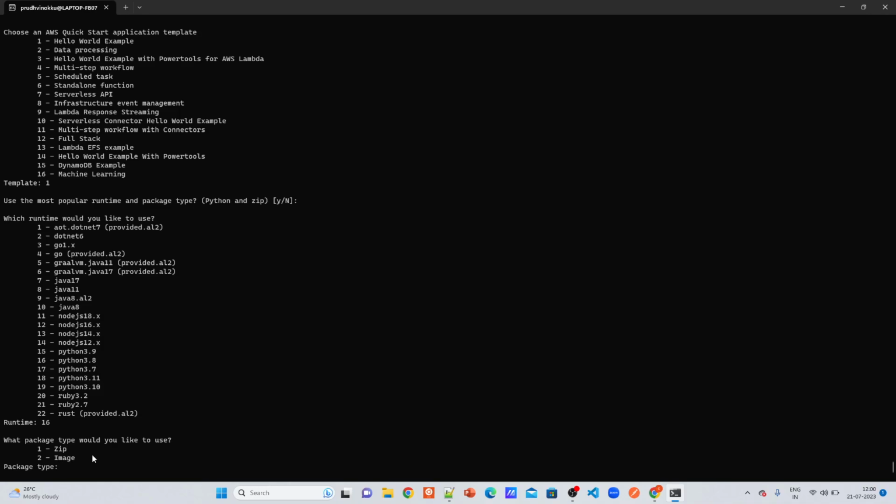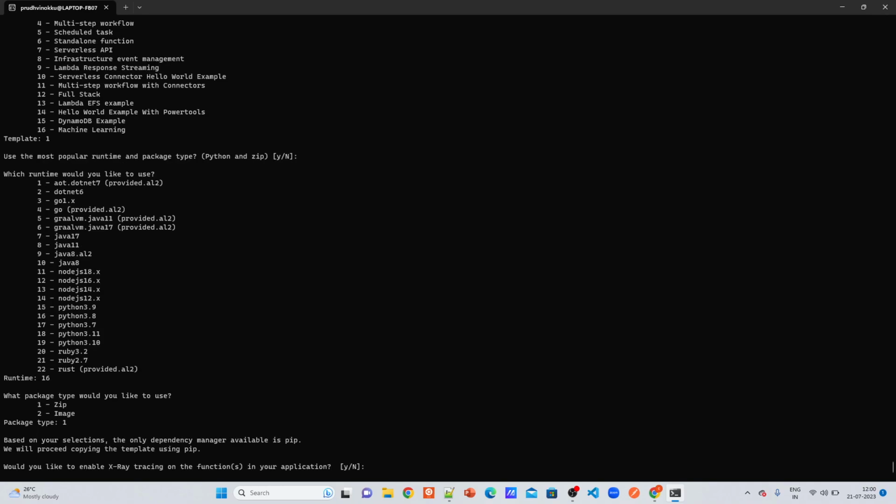Zip is if you want to use Lambda as a normal function. Image based is if you want to use Lambda as an image based Lambda. Generally image based Lambdas are used when you want more memory, or if it is exceeding the normal function limits.